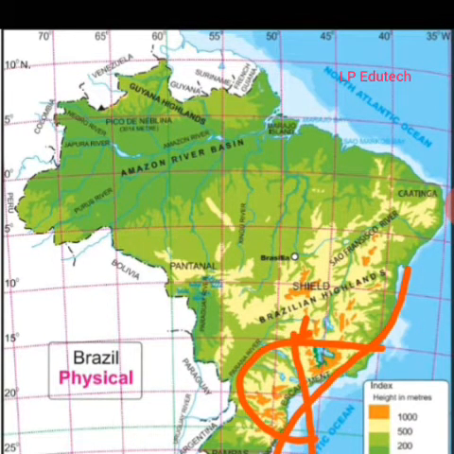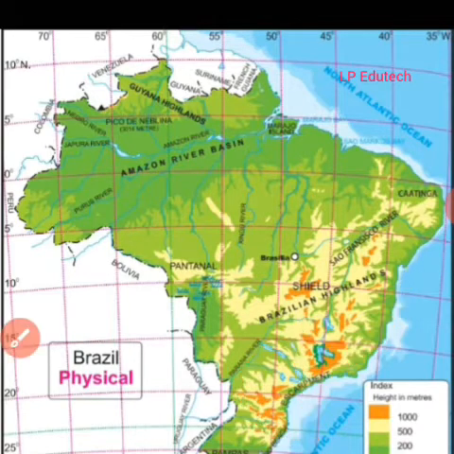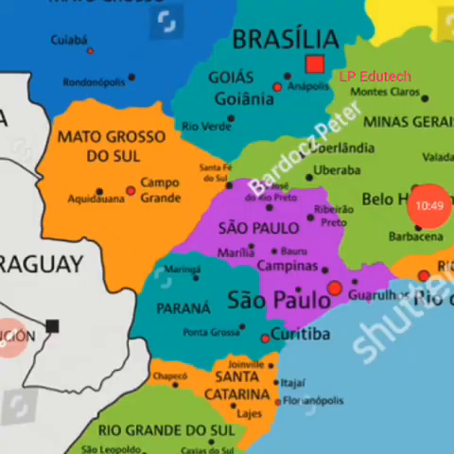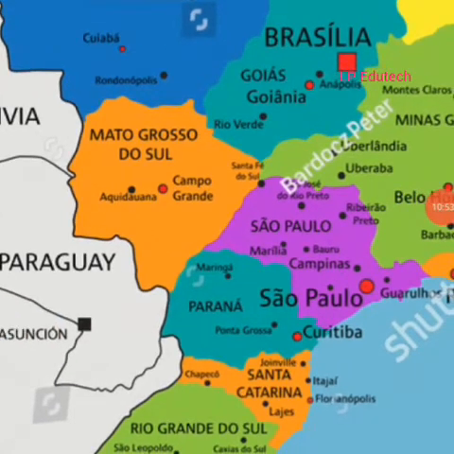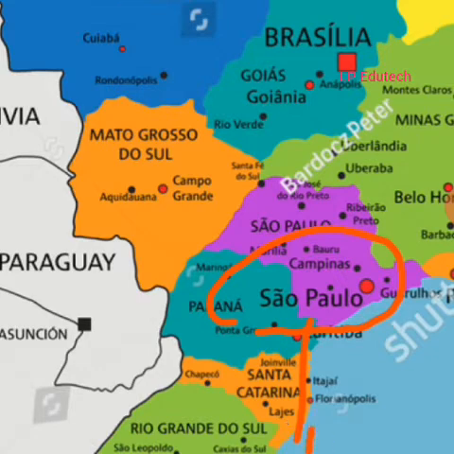I will just show you the other map, which will be very helpful for you to understand. So here lies Sao Paulo, to Porto Alegre. Between these two we can find this escarpment. It's very steep, particularly from Sao Paulo to Porto Alegre. This escarpment acts as a barrier to the southeast trade winds.